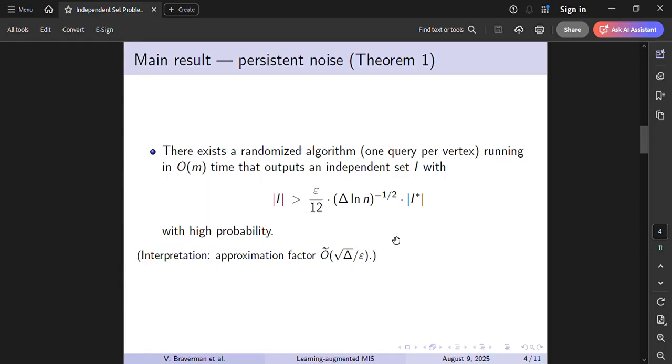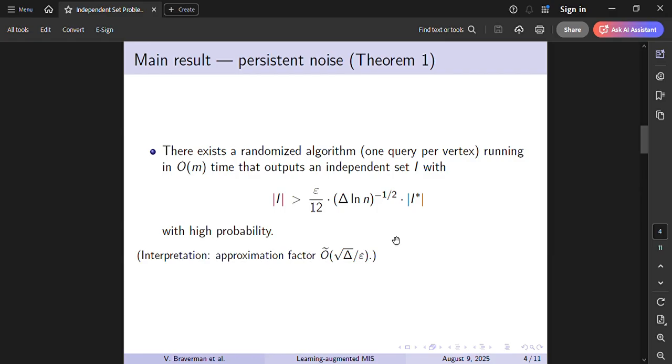And the main result for the persistent noise is Theorem 1. In the persistent noise model, they give an algorithm that makes exactly one query per vertex, so we can't refine our estimate by resampling. The algorithm runs in O of m time and outputs an independent set I with the size of I greater than epsilon over 12 delta, times ln n to the power minus half, times the size of I star.